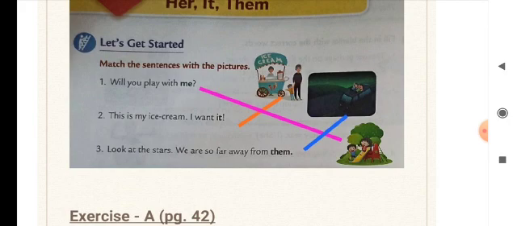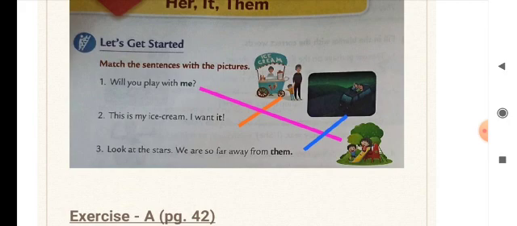Number 2, this is my ice cream, I want it. So if you see the sentence, one person, the person who is having a conversation, is speaking about himself. So, this is my ice cream, I want it. Here tell me, it is for what? The ice cream. I want the ice cream. That ice cream is mine, so I want it means I want that ice cream.